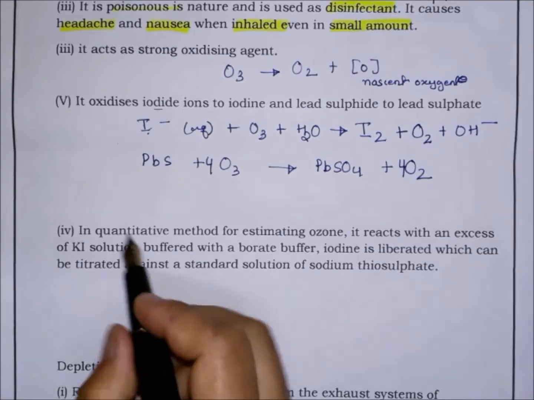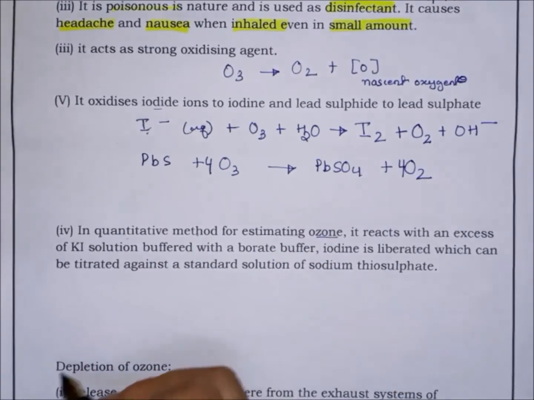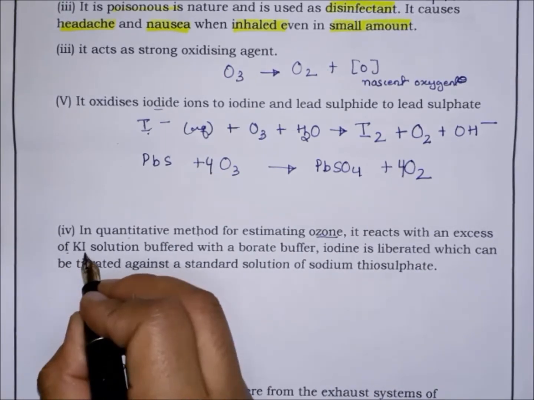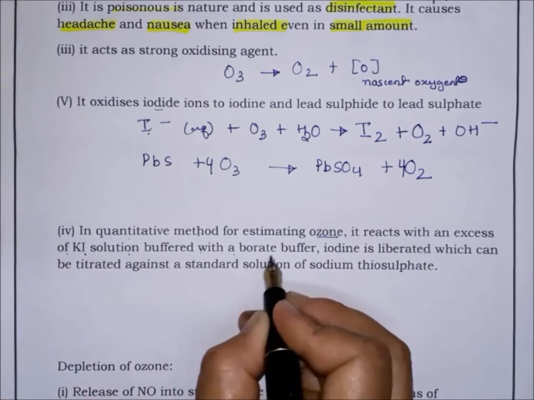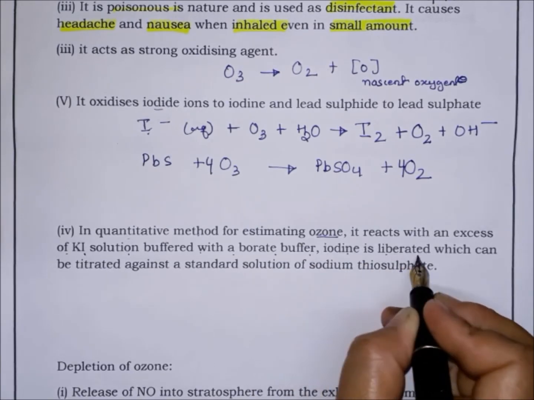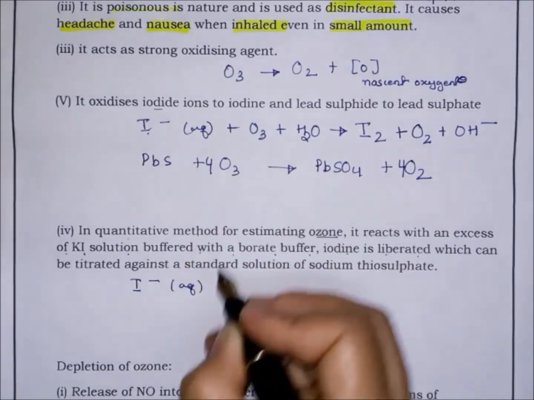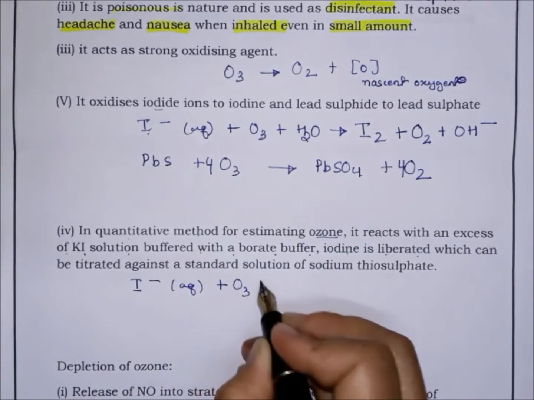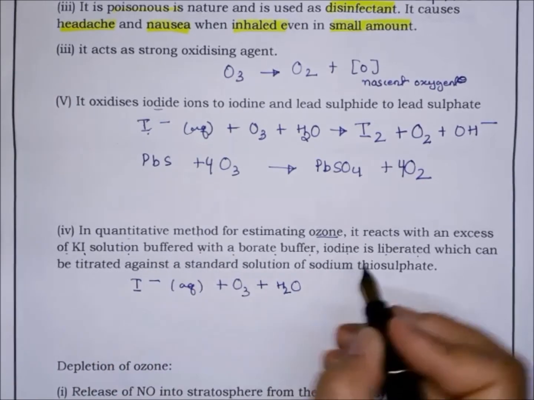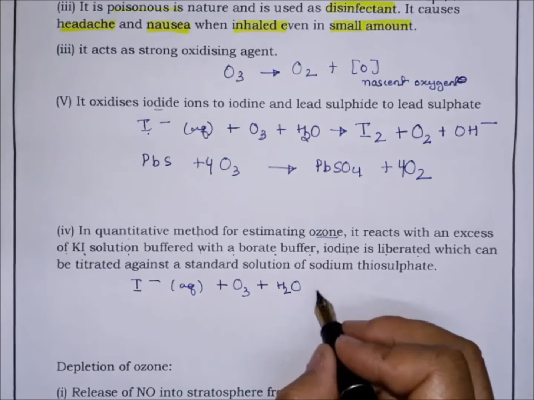So how can we do the quantitative estimation of ozone? First we react ozone with excess solution of KI buffered with a borate buffer, where iodine is liberated. Iodine will be liberated according to this formula. Ozone is treated with iodide in the presence of a solution buffered with borate buffer, right?